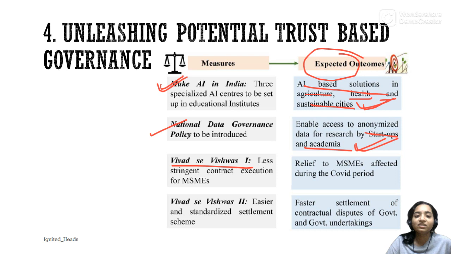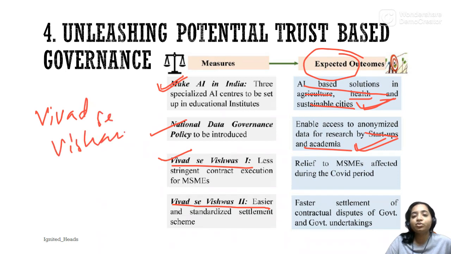Then there is the Vivad Se Vishwas scheme. One came earlier. We have Vivad Se Vishwas 2, which is for settlement of the MSMEs. So keep in mind which section the Vivad Se Vishwas scheme is related to. It is related to MSME.